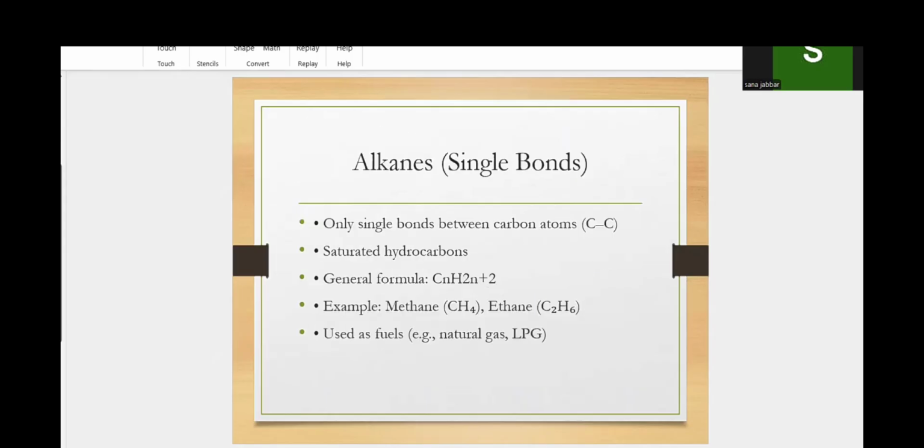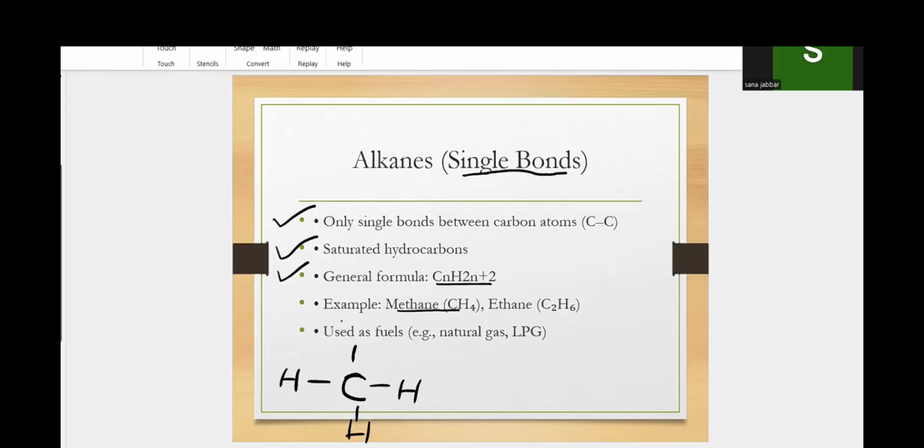What is an alkane? Alkane means single bond, only single bonds between carbon and carbon. It is a saturated hydrocarbon with general formula CnH2n+2. An example is methane: a single carbon atom with 4 hydrogen atoms bonded to it, because carbon has 4 valence electrons, so it can bond 4 atoms.